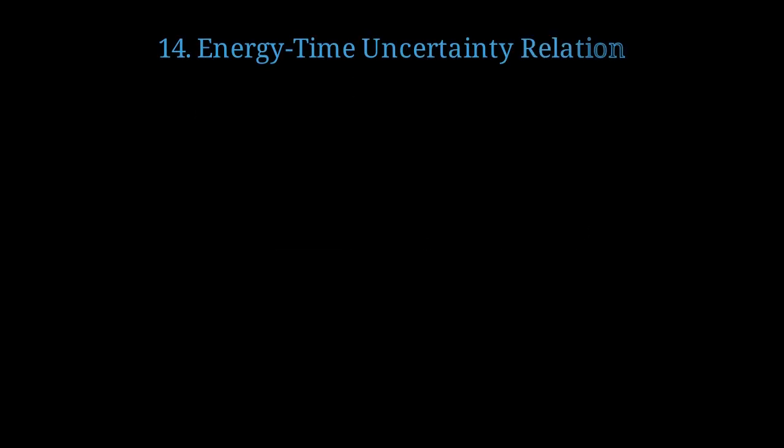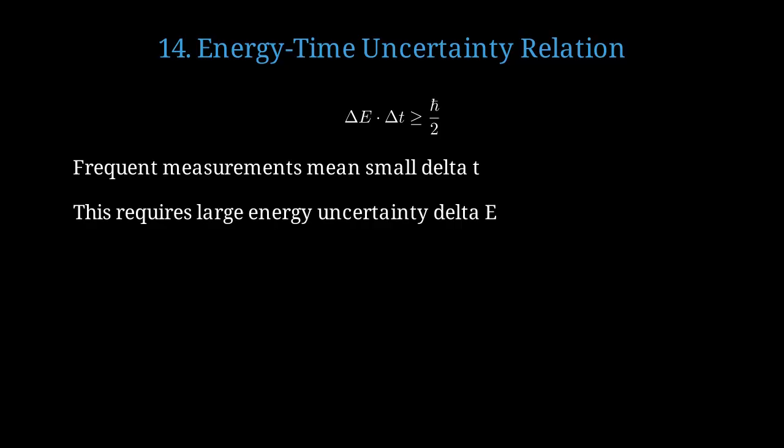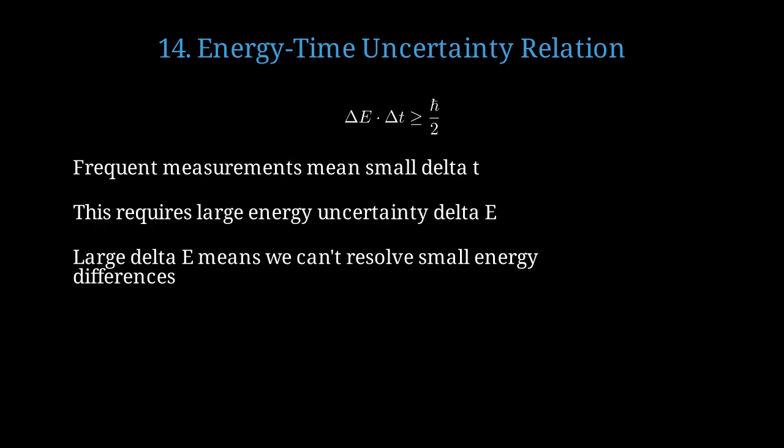The Zeno effect is intimately connected to the energy-time uncertainty principle. The energy-time uncertainty relation states that the product of energy uncertainty and time uncertainty must be at least h bar over 2. When we make very frequent measurements, we're looking at the system on a very short timescale delta t. According to the uncertainty principle, this requires a correspondingly large energy uncertainty. This large energy uncertainty means we can't distinguish between states with small energy differences, which is why transitions appear frozen.